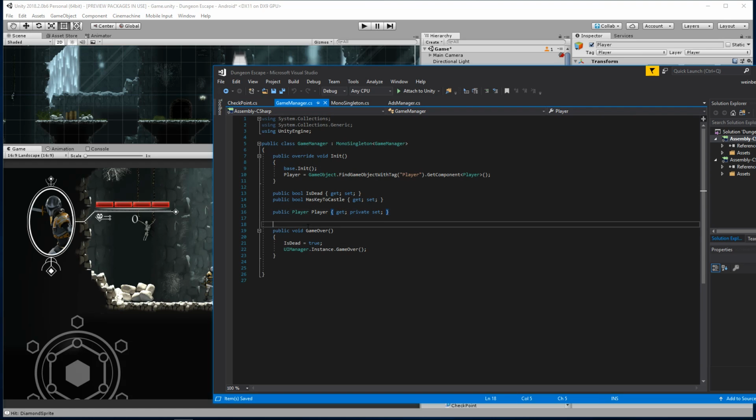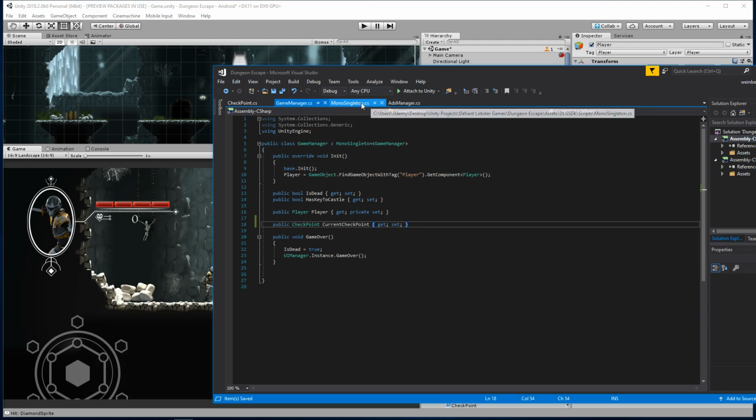Inside our game manager, we're going to have a checkpoint variable. We're going to have public checkpoint. We'll create a property for it. So here, public checkpoint, current checkpoint. And we want to be able to get the current checkpoint as well as set the current checkpoint.